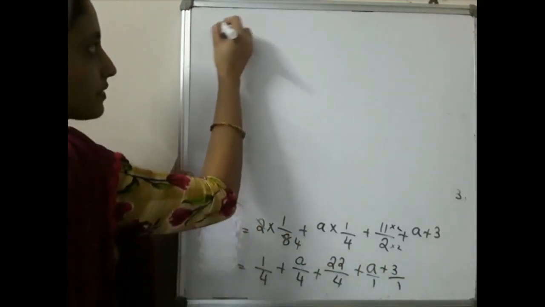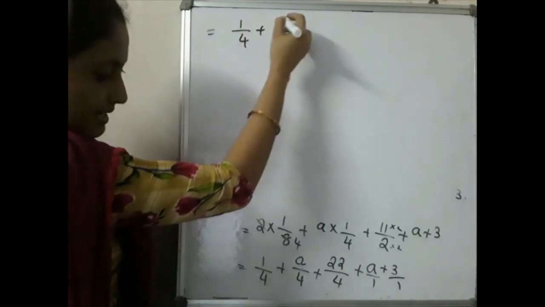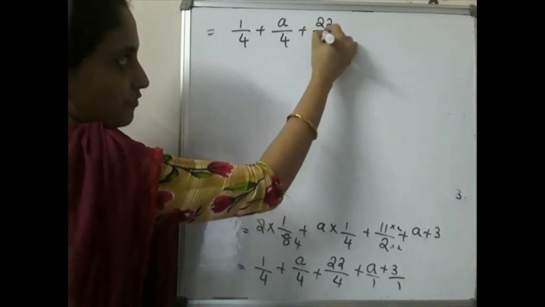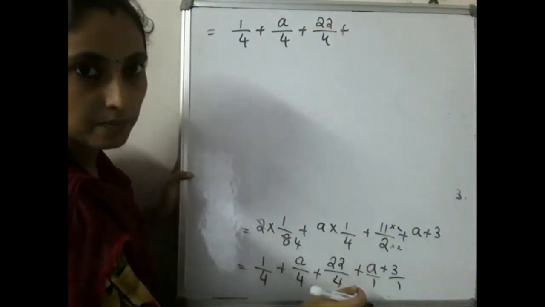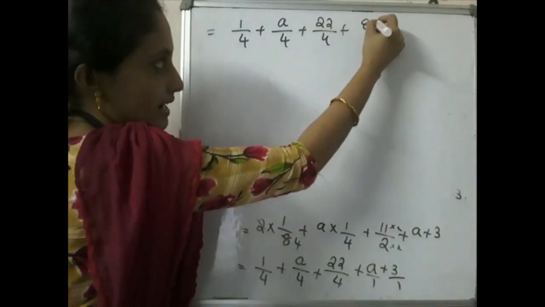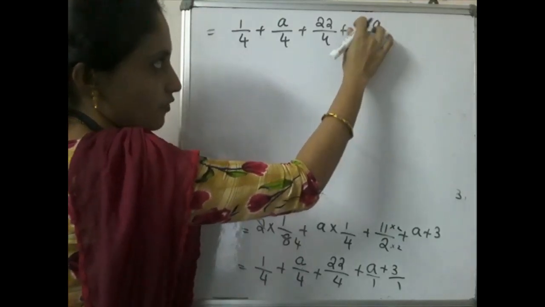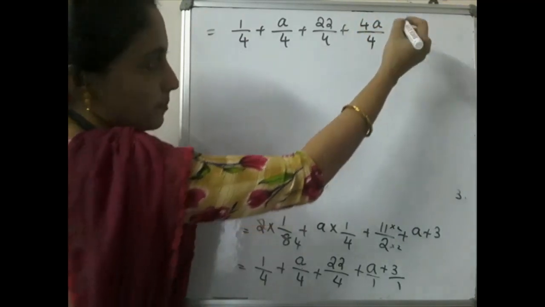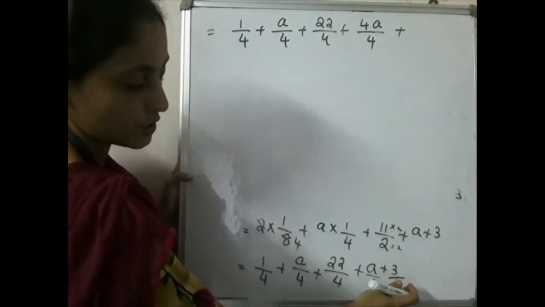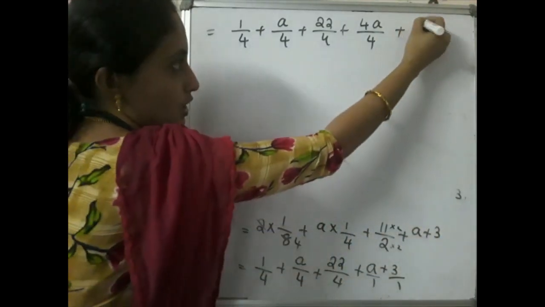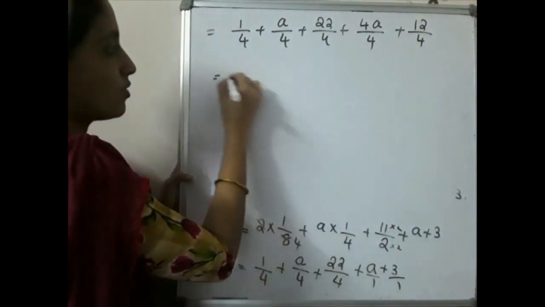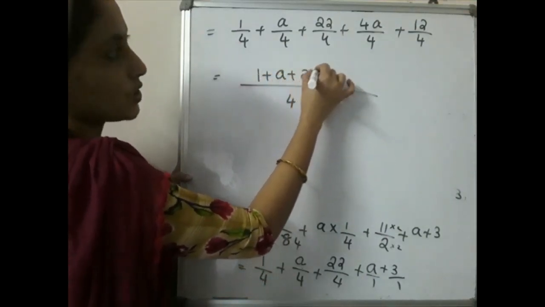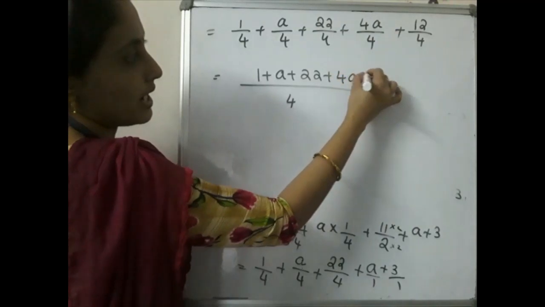That is equal to 1 by 4 plus a by 4 plus 22 by 4 plus, here multiplying by 4, 4a by 4, plus here 3 into 4 is what? 12 by 4. That is equal to 1 plus a plus 22 plus 4a plus 12 all divided by 4.